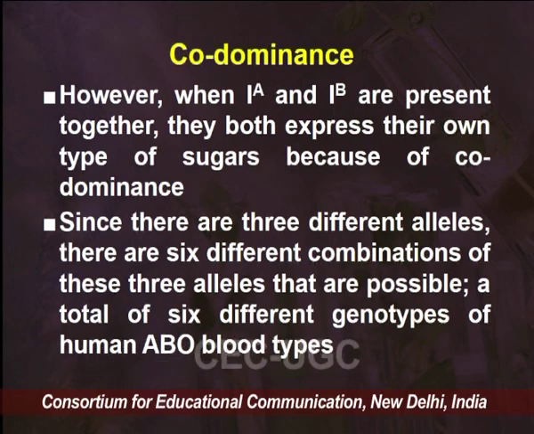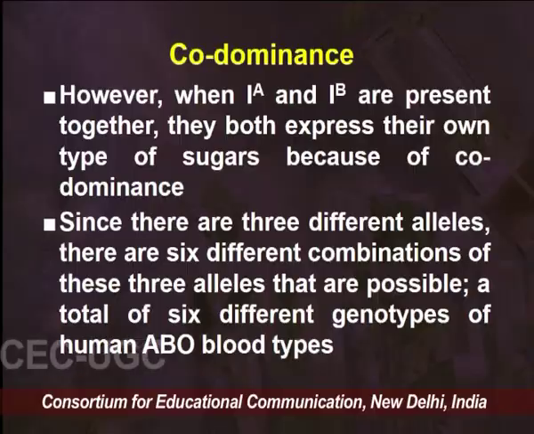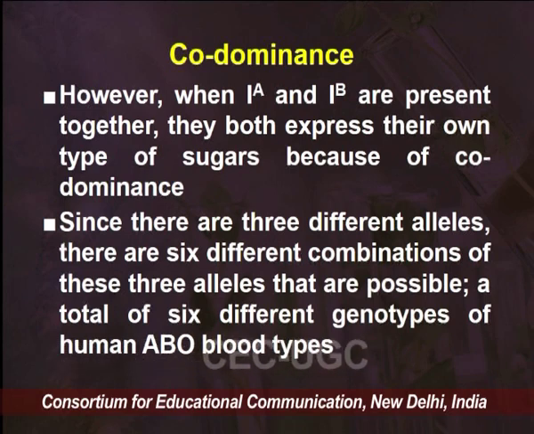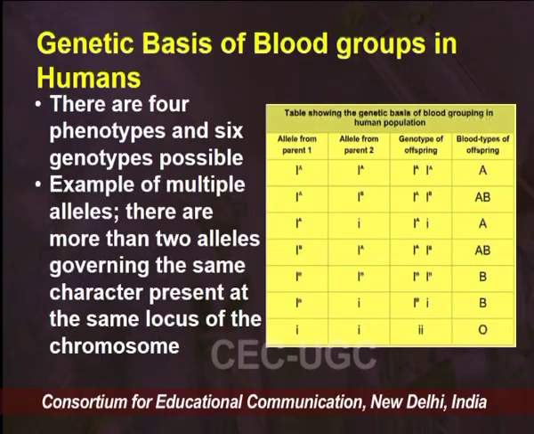We all have to understand that there are different kinds of blood groups that we know as A, AB, B and O. These 3 different alleles are responsible for the different blood groups, arising from the 6 different combinations of these 3 alleles, creating a total of 6 different genotypes. Here we are talking about the genotypic situation, because we have 6 different combinations possible from these 3 alleles. So, for the genetic basis of blood groups in humans, there are 4 phenotypes and 6 genotypes possible.